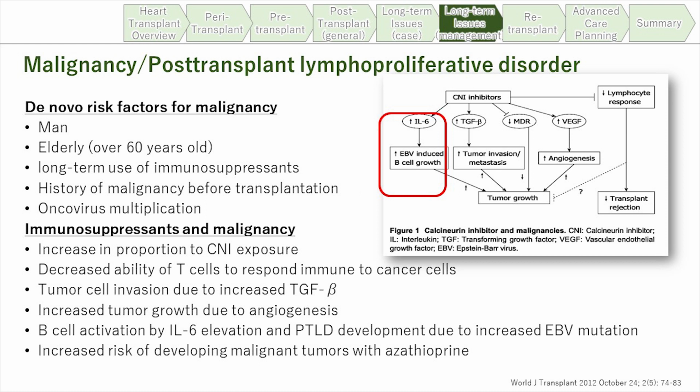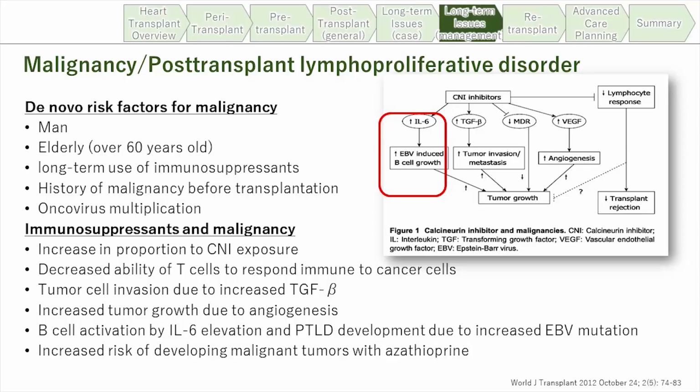And thiopurine also increases the calcineurin exposure, and increases the risk of developing malignant tumors.